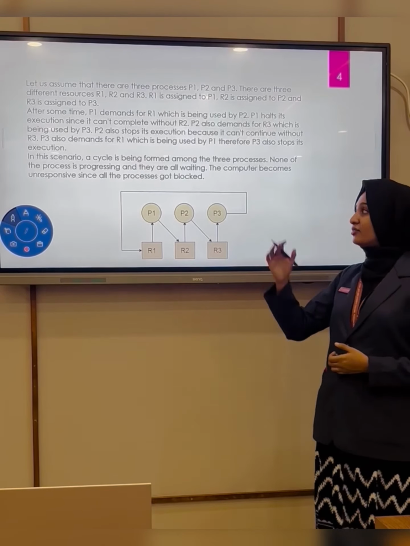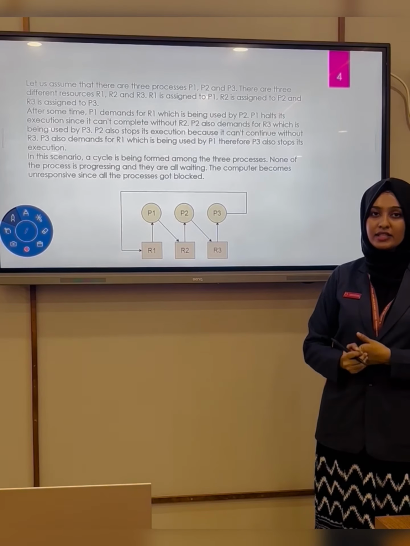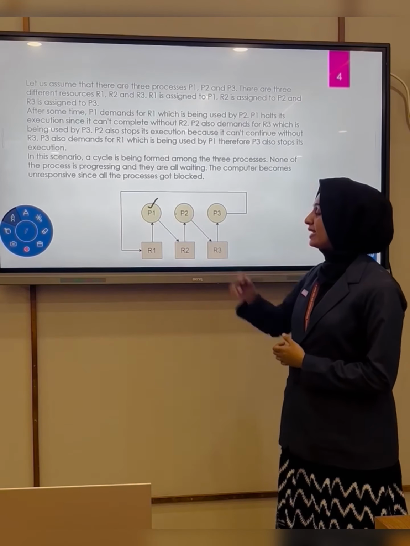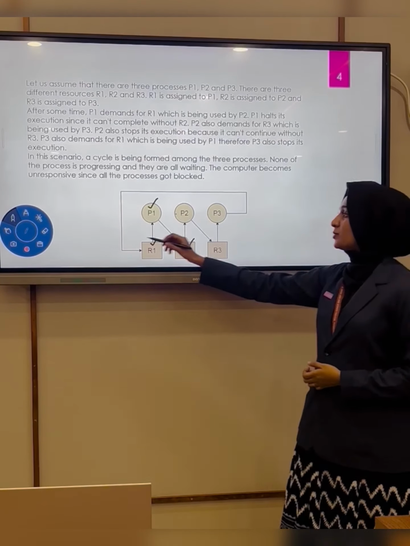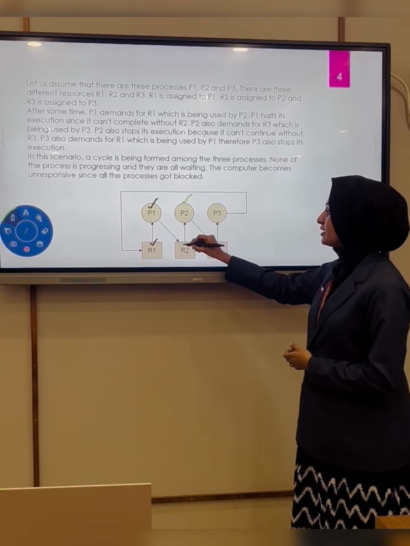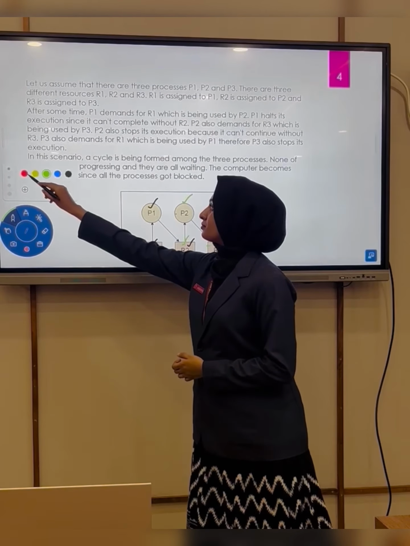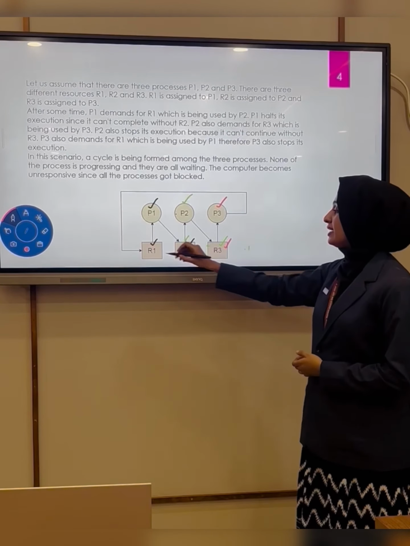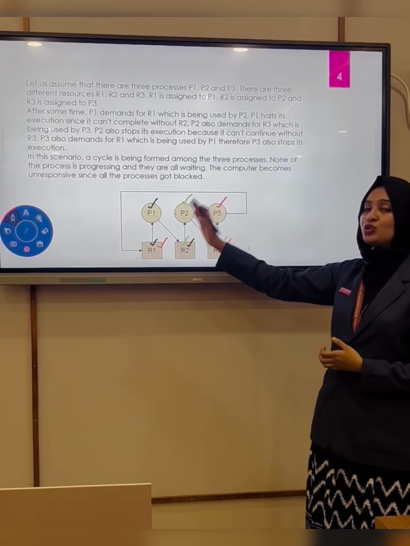Let us assume that there are three processes and three resources. P indicates a process and R indicates a resource. In this pictorial representation, it's clear that process P1 will get executed if it gets resource R1 and resource R2. The process P2 will get executed if it gets resource R2 and resource R3. The process P3 will get executed if it gets resource R3 as well as resource R1. So each process will get executed only if it gets two resources.